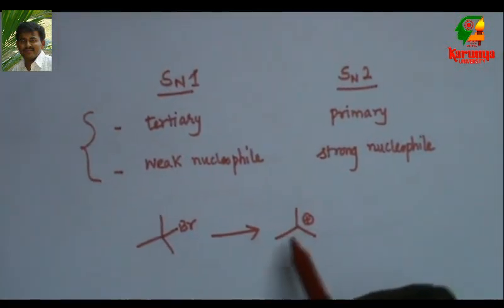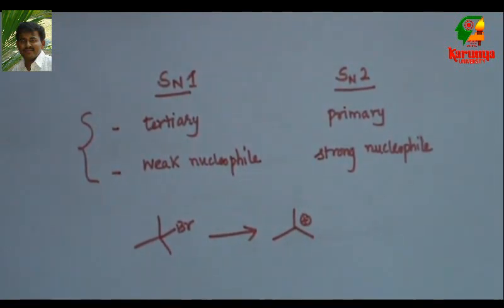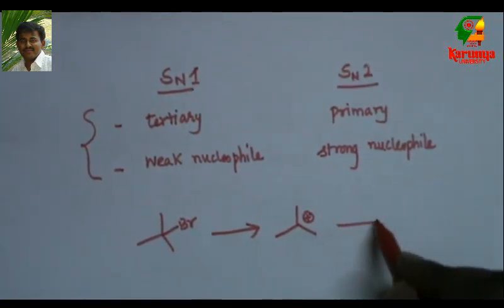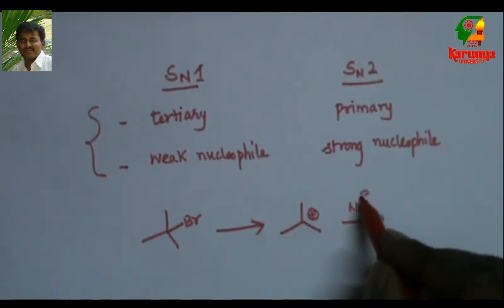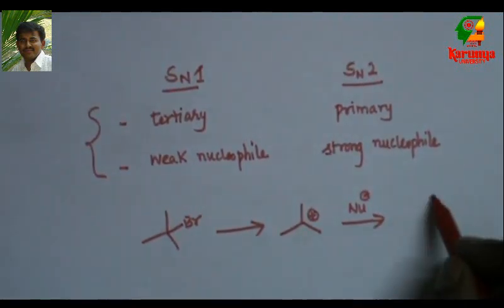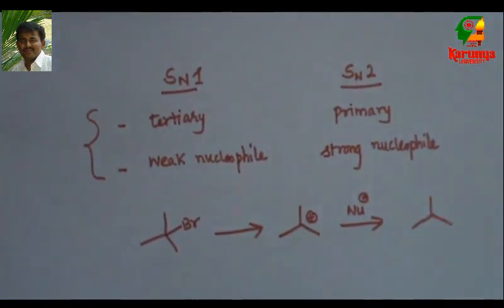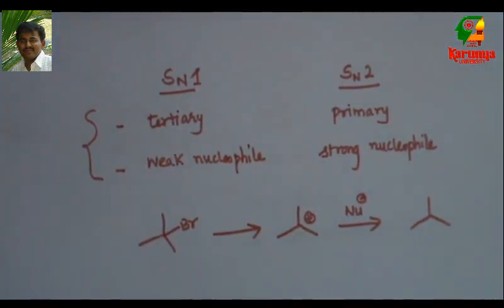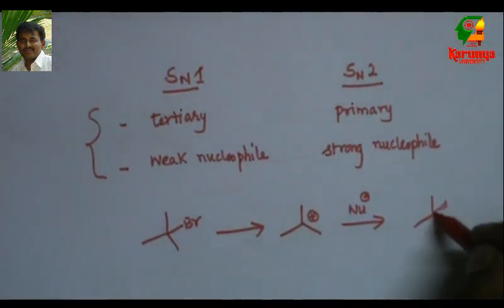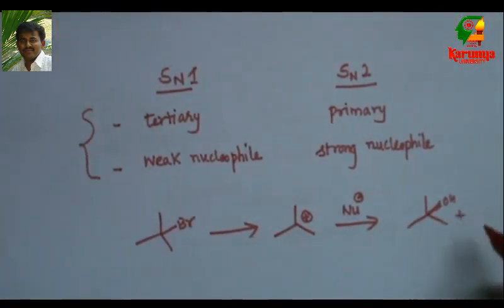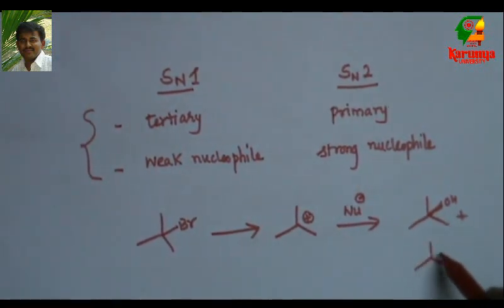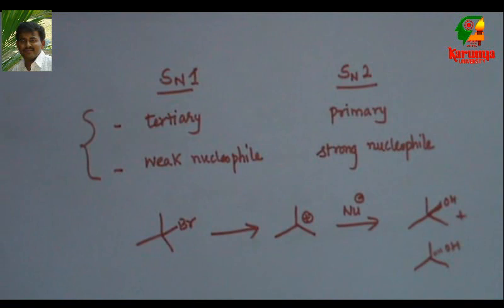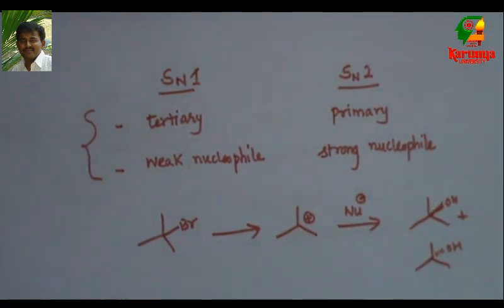This carbocation is planar. It can be attacked by nucleophile from either side. That means it can attack above the plane of the paper or below the plane of the paper. So what we get is a racemic mixture. So the stereochemistry in SN1 mechanism is racemization.